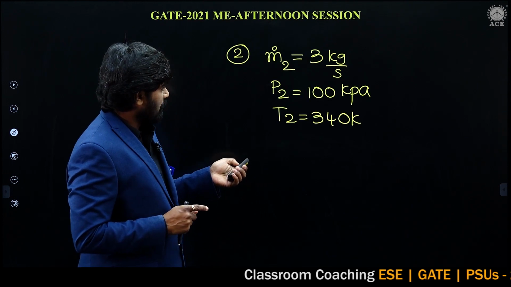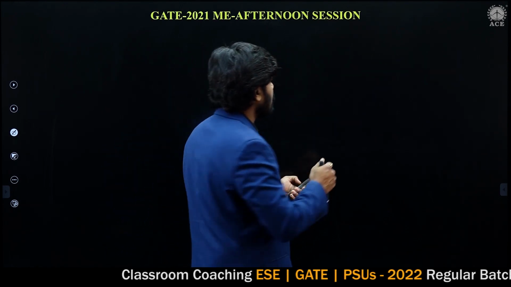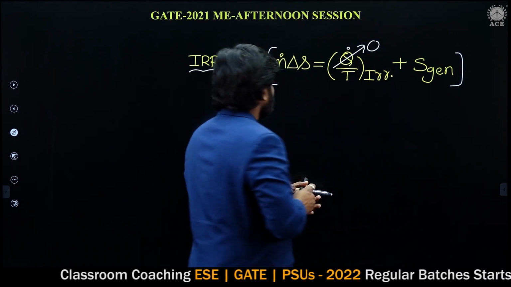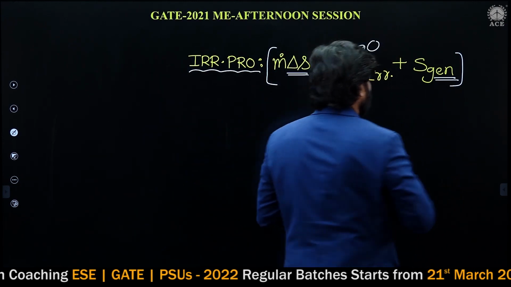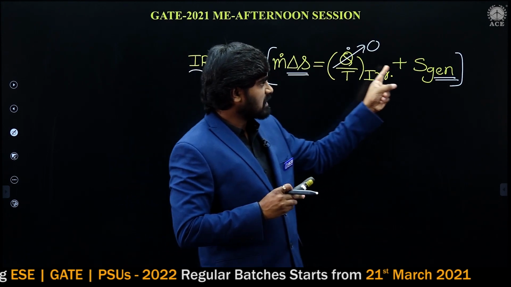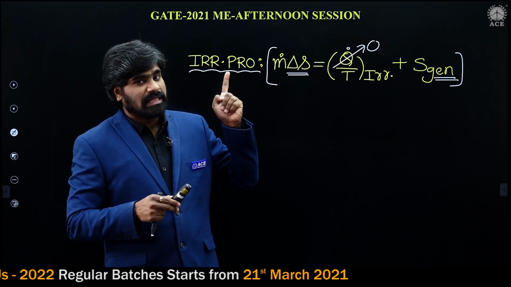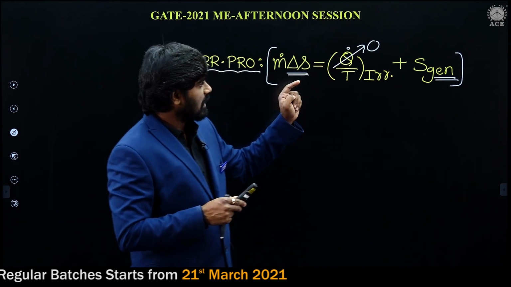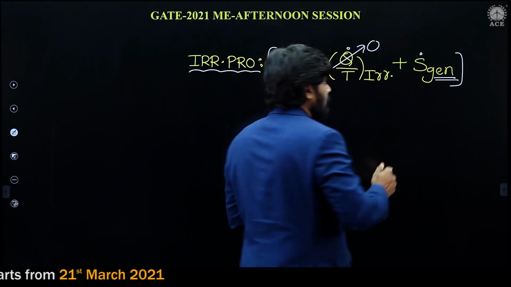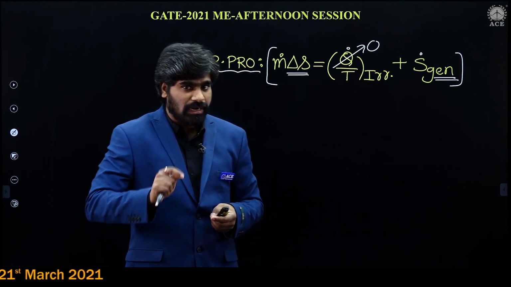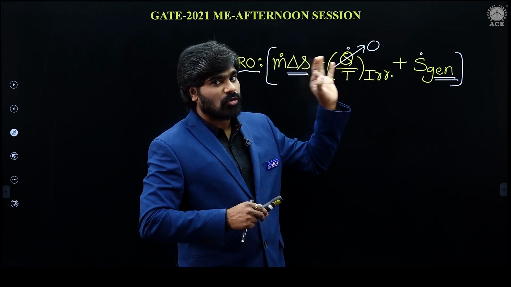It is an adiabatic, insulated system, so heat transfer is zero. In an adiabatic system, the change of entropy is nothing but entropy generation only. I repeat once again: the given system is adiabatic, heat transfer is zero, and if heat transfer is zero, the change of entropy is nothing but entropy generation, because in this problem we have to calculate entropy generation.